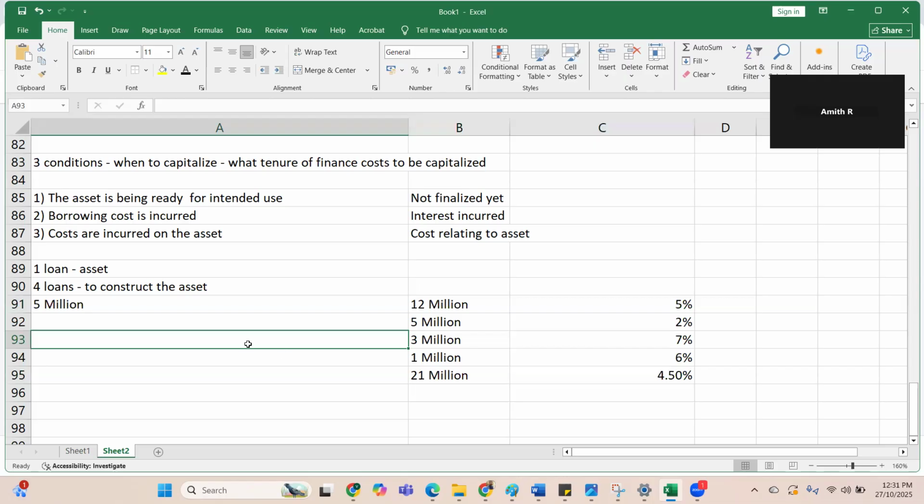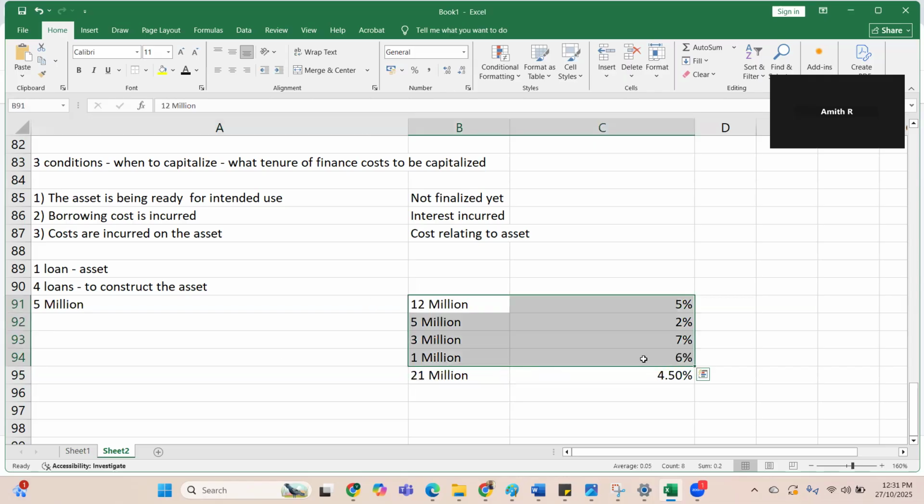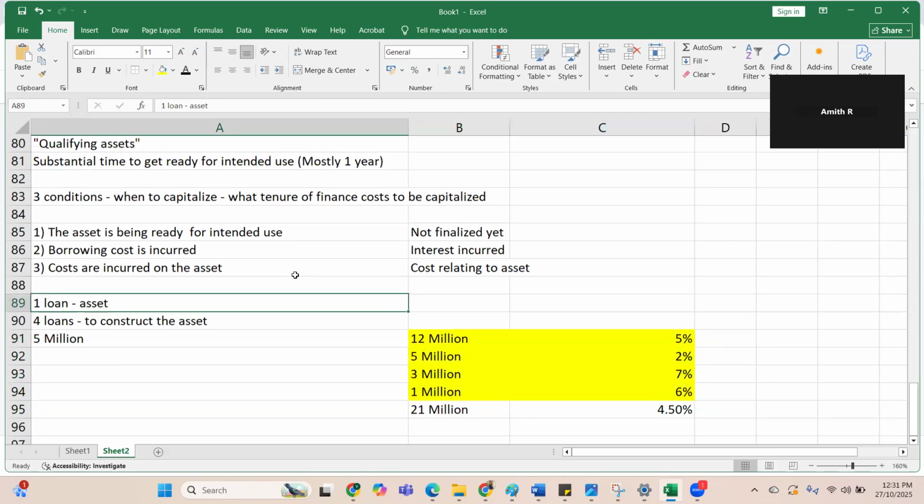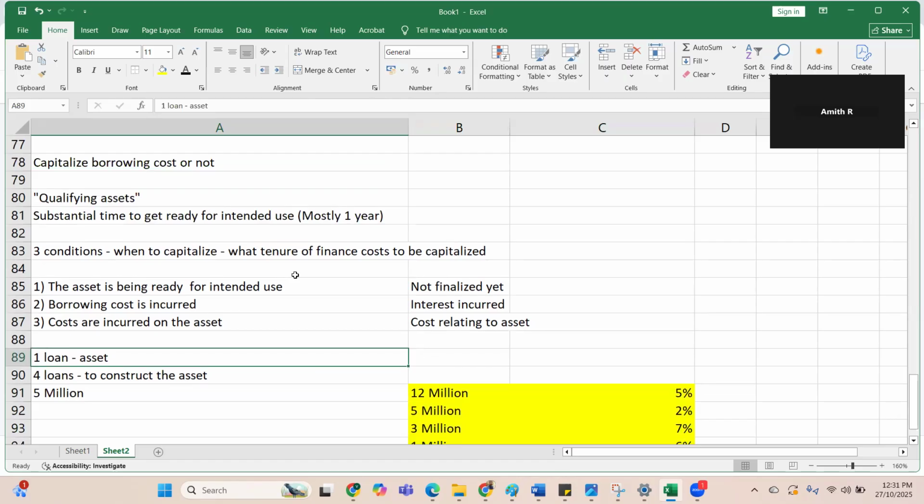That is the only other difference. Apart from that, there is no major hiccup when it comes to borrowing cost. So if this is clear to you, let's go ahead and read. Any doubts in the understanding of borrowing costs? Yes or no? Okay, perfect. So we'll just go read.